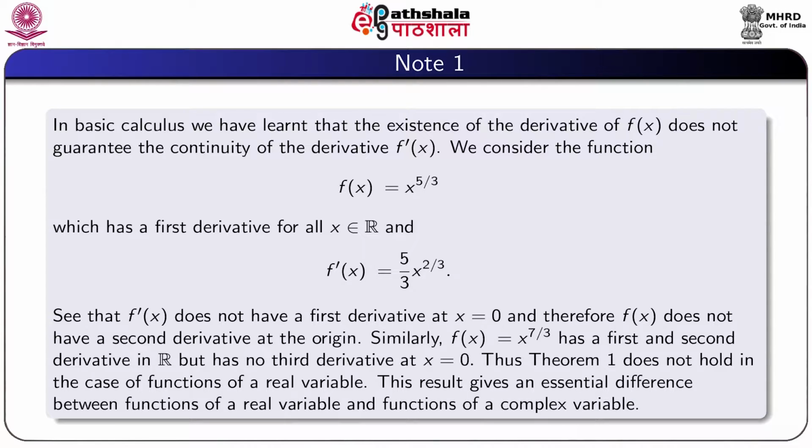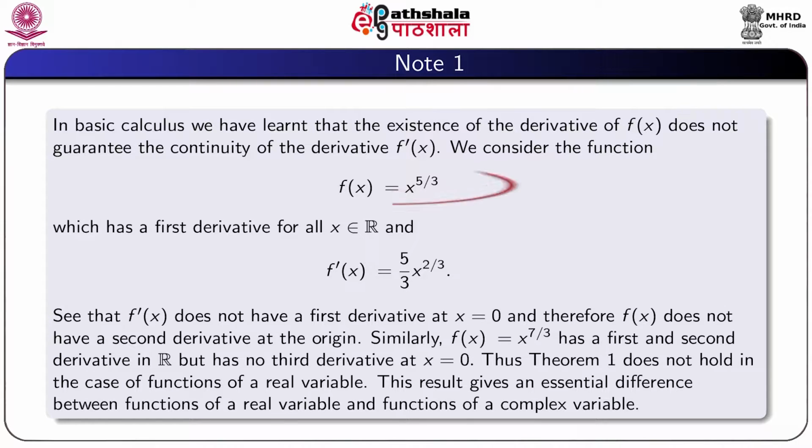Note that in basic calculus, we have learnt that the existence of the derivative of f(x) does not guarantee the continuity of the derivative f dash x.